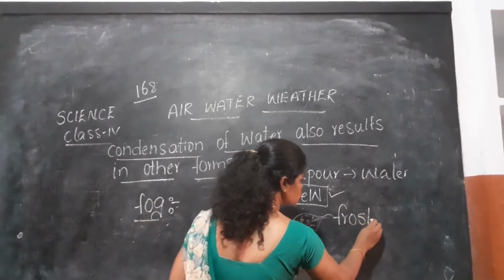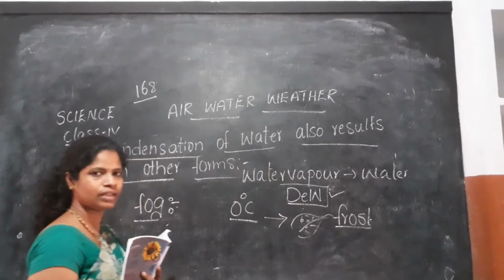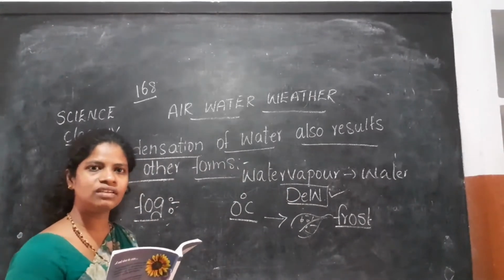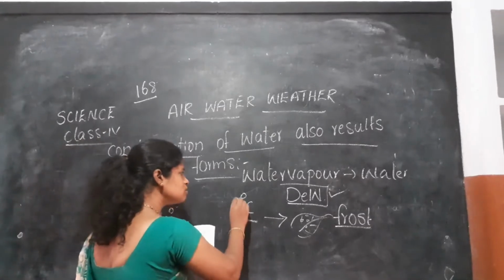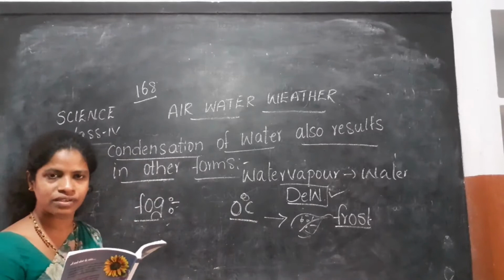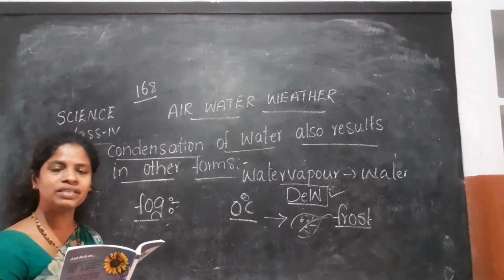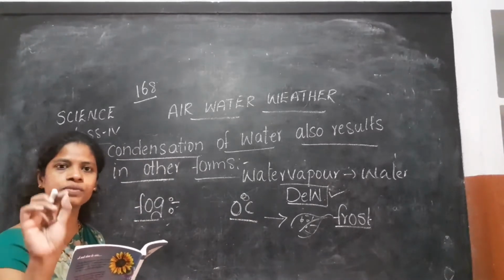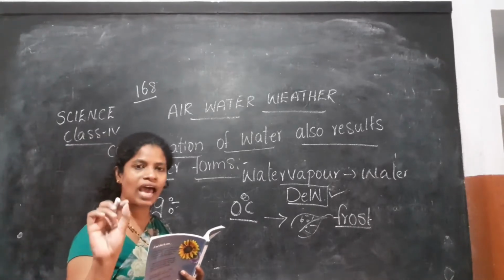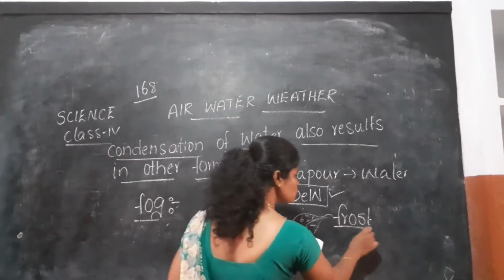What is frost, students? Frost means in very cold areas sometimes the temperature decreases below 0 degrees Celsius. In such situations, the dew, meaning tiny water drops on the leaves, converts into ice called frost.